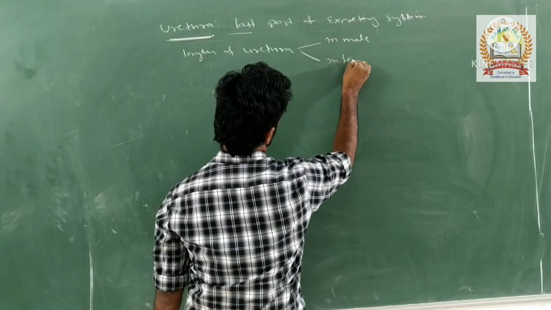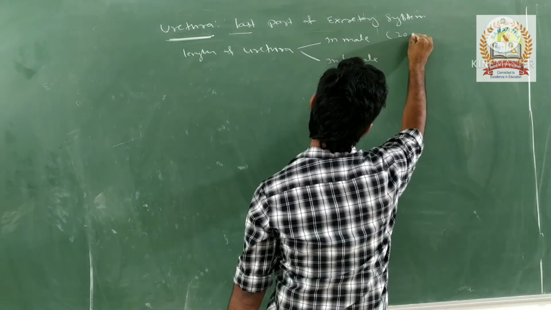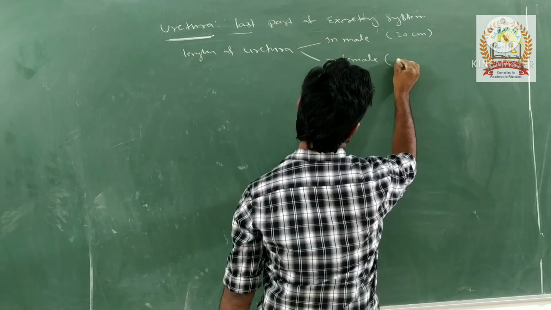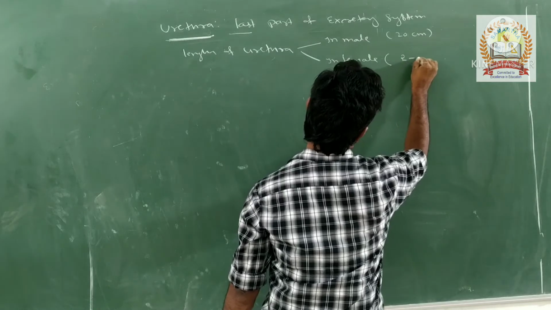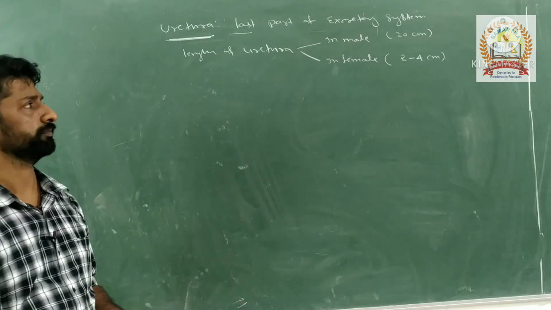In male it is about 20 centimeter, and in case of female it is just about 2 to 4 centimeter only.